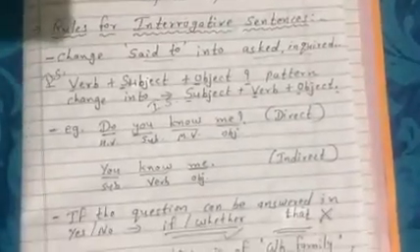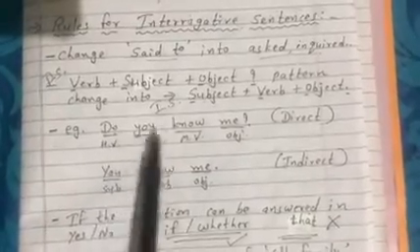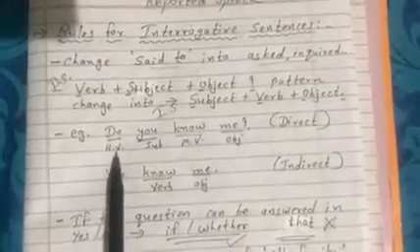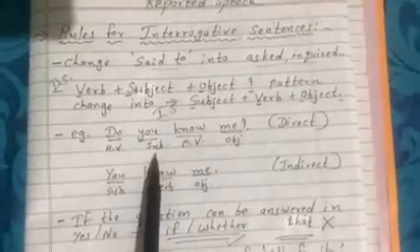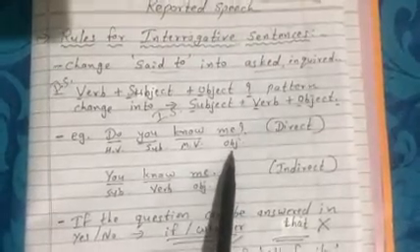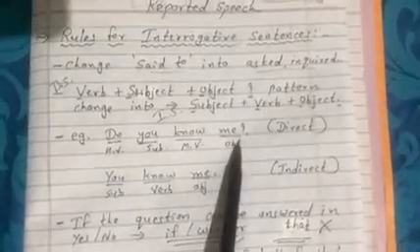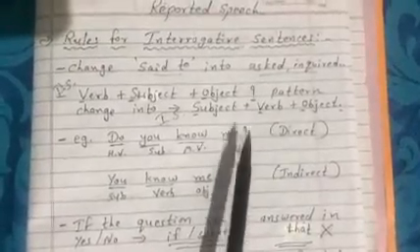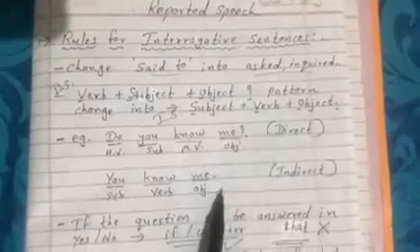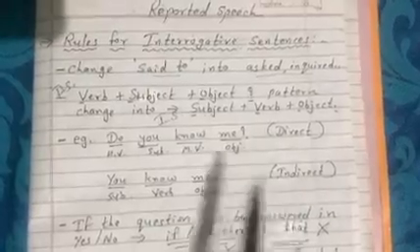Now let us see an example. What is an interrogative question? Do you know me? Do, that is the helping verb. You, that is the subject. Know, the main verb. Me, the object. For direct speech, this kind of question will be in inverted commas, and you have to change it into indirect speech. How will you do it?